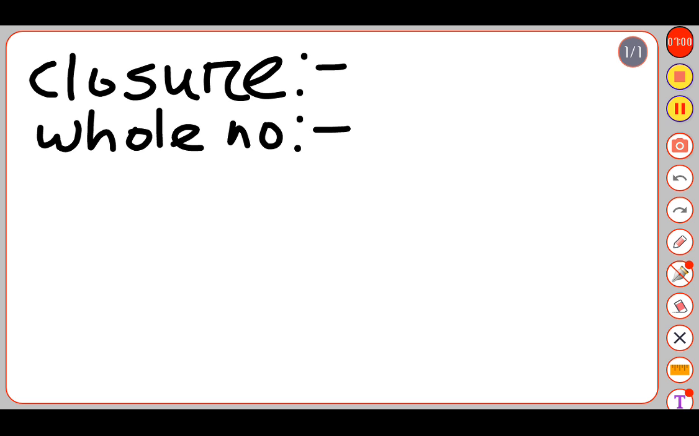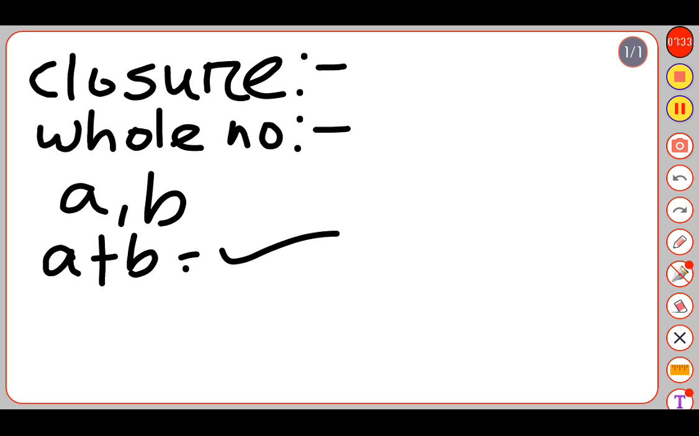Closure law states that if we add, multiply, subtract or divide two whole numbers and we get a whole number, then we can say that the whole numbers are closed under addition, subtraction, multiplication or division. Suppose a and b are whole numbers. If a plus b is also a whole number, then it is closed under addition. Similarly, if a minus b is a whole number, it is closed under subtraction. In the case of multiplication and division also, if we get a whole number, we say it is closed under that operation.